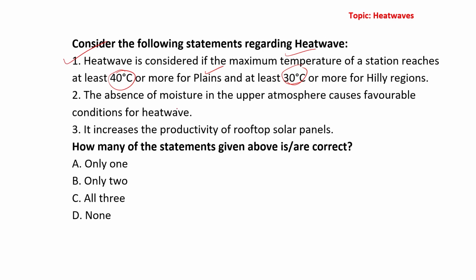Okay. The absence of moisture in upper atmosphere causes favorable conditions for heat wave. Again correct. It increases the productivity of rooftop panel. No. In fact, because of heat wave, what will happen is there will be damage of rooftop panels. Okay. So how many statements are correct? B. Only two statements are correct.